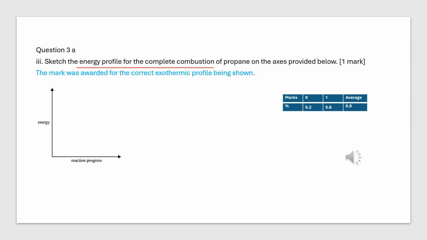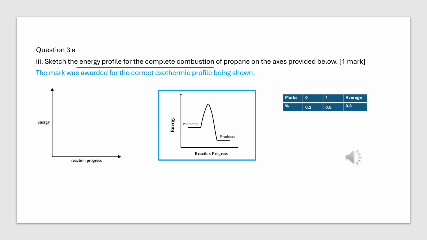Sketch the energy profile for the complete combustion of propane. Combustion is an exothermic reaction, so the enthalpy of products must be lower than that of reactants. Also, a mountain presents the activation energy barrier.